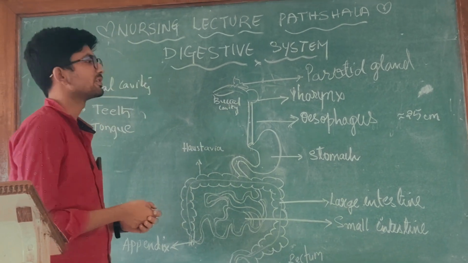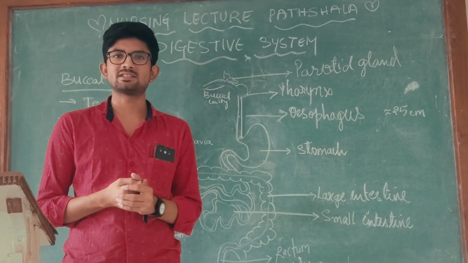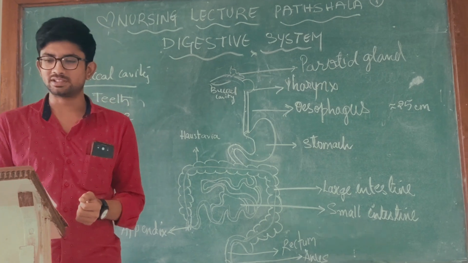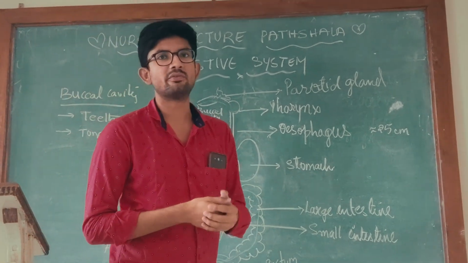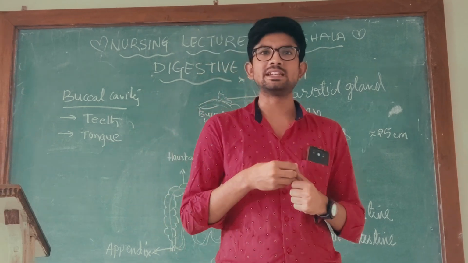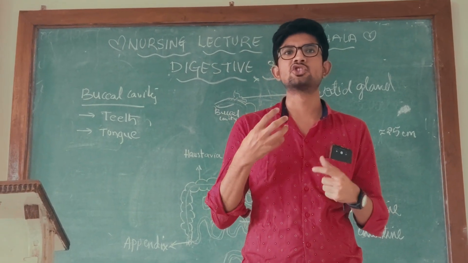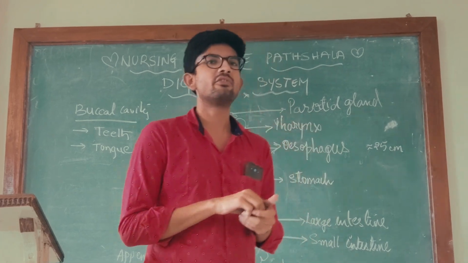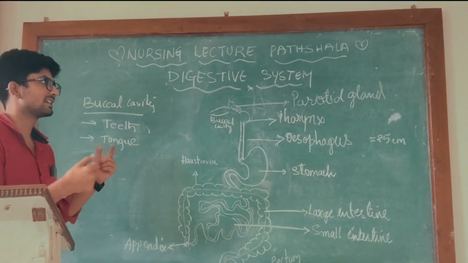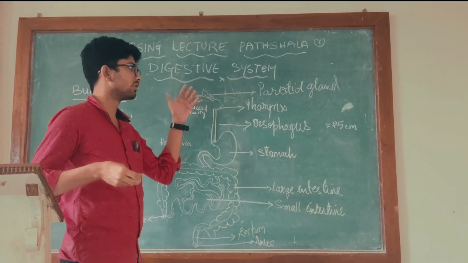So today we are going to discuss the human digestive system. We all know that the digestive system is very important and one of the main systems of our body, because the food we eat should be digested and we should get the nutrients so that we get the energy and then we can function. So let's begin and understand the digestive system in order.